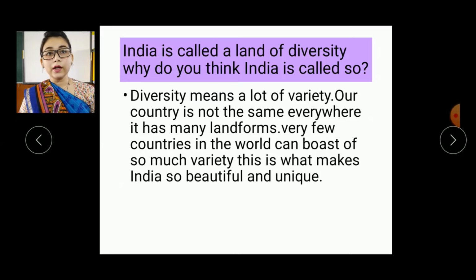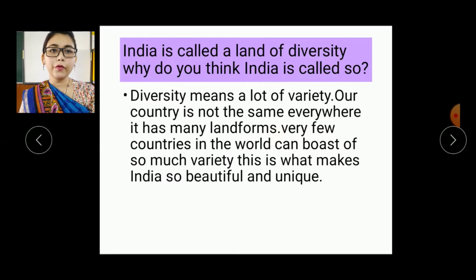So India is called a land of diversity. Why do you think India is called so? So here is the answer. Let's see what diversity means first. Diversity means a lot of variety, different things. Our country is not the same everywhere. Somewhere you can find mountains, somewhere desert, plains, plateau and many more.